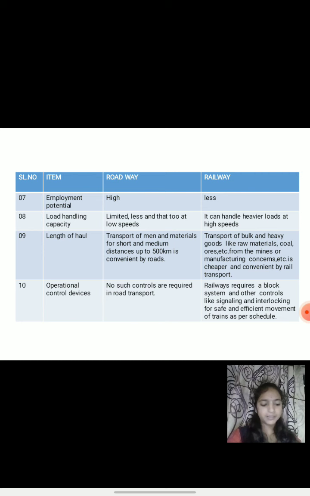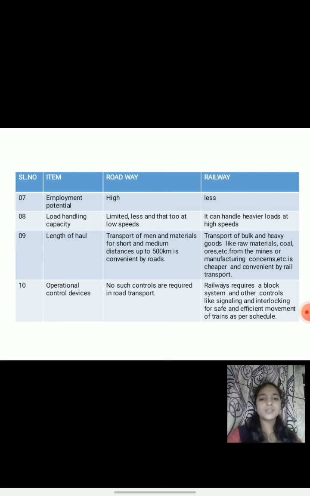It means the maximum ability of vehicles, of a structural member or materials to take loading before failure occurs. In roadway transportation, it is limited and less, and that too at low speeds. In case of railway transportation, it can handle heavier loads at high speeds. Ninth point, length of haul. It means the average distance by which a unit volume of goods is transported.